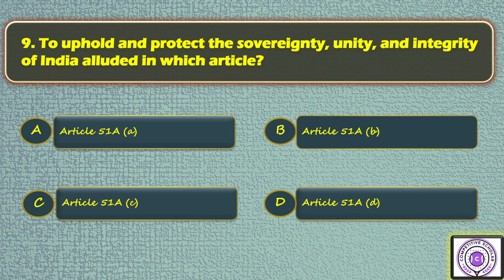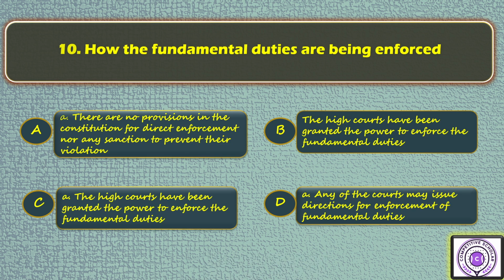Next, question number 9. To uphold and protect the sovereignty, unity and integrity of India is allowed in which article? Option A Article 51A(a), option B Article 51A(b), option C Article 51A(c), option D Article 51A(d). So the answer is C. Next, question number 10. How are the fundamental duties being enforced?